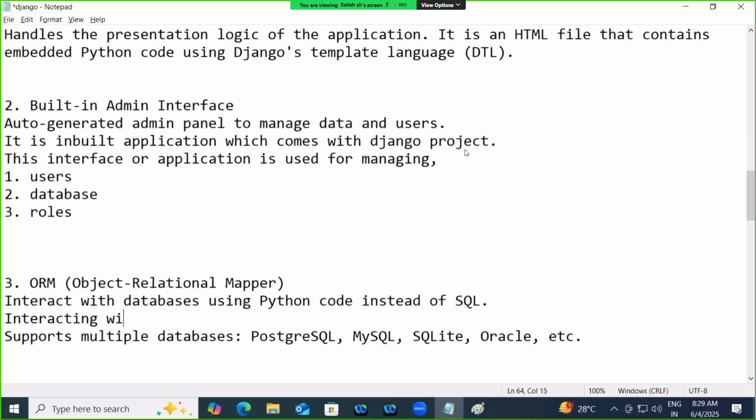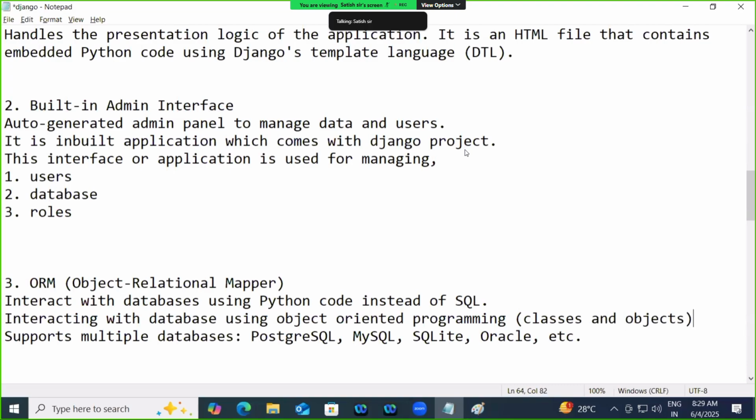I'll write one more point here: interacting with the database using object-oriented programming. And this object-oriented programming is nothing but classes and objects. Understood? What do you say? You understood? Okay, what is the first feature I said?